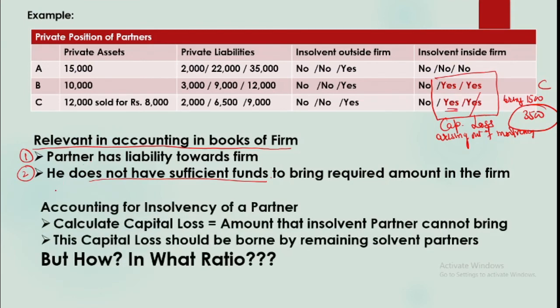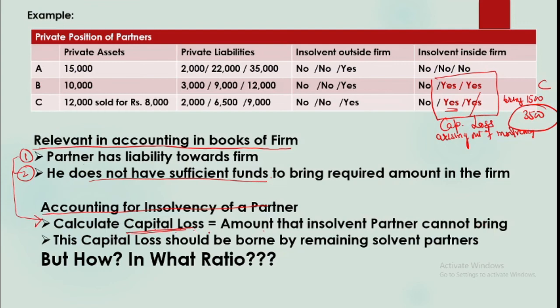So when we account for insolvency, we are to calculate capital loss, because these are the consequences of insolvency, that we have got a capital loss in the account of the insolvent partner. Capital loss is the amount that the partner cannot bring. Although I can give you a formula also, we should try to understand things in the right perspective, and then only we will remember. So we'll calculate capital loss.